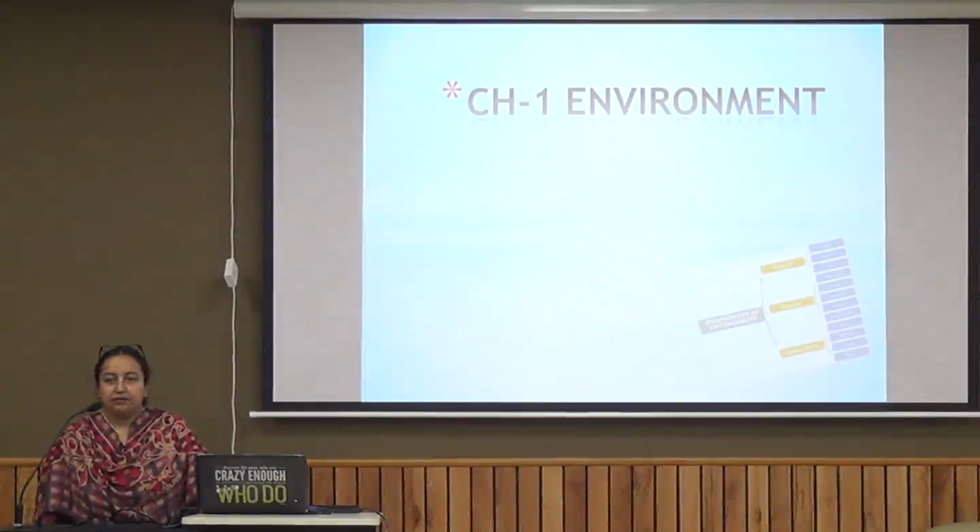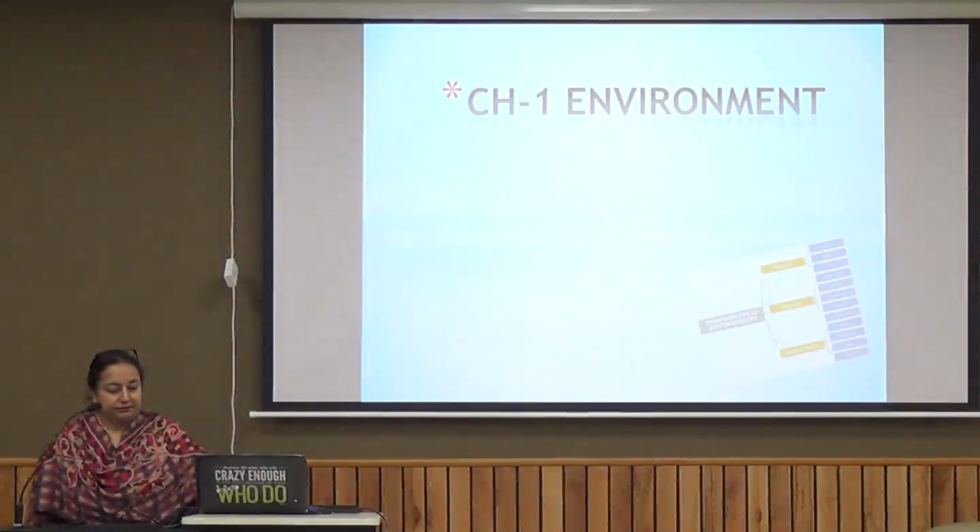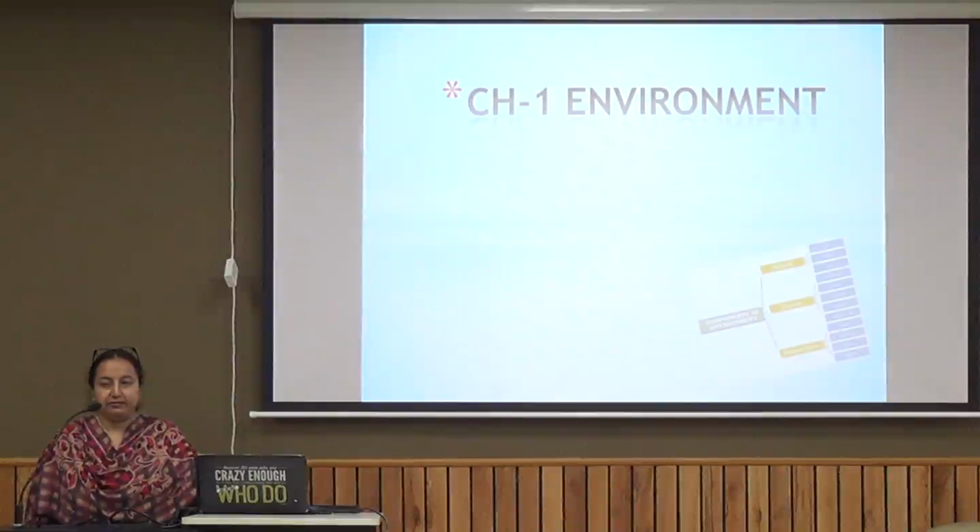Now a number of things are part and parcel of the environment, everything around us, like all the living things and all the non-living things together, all the biotic and abiotic parts together make the environment. And a number of food chains and the exchange of gases keep going on in the organisms, and that is how the environment is created.